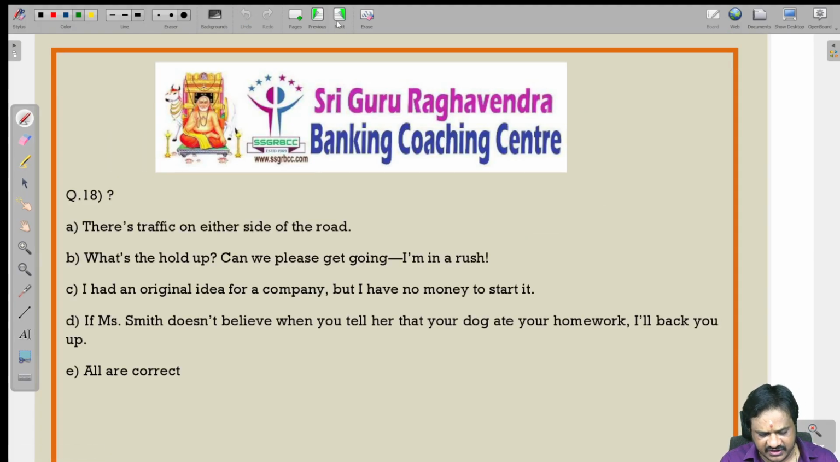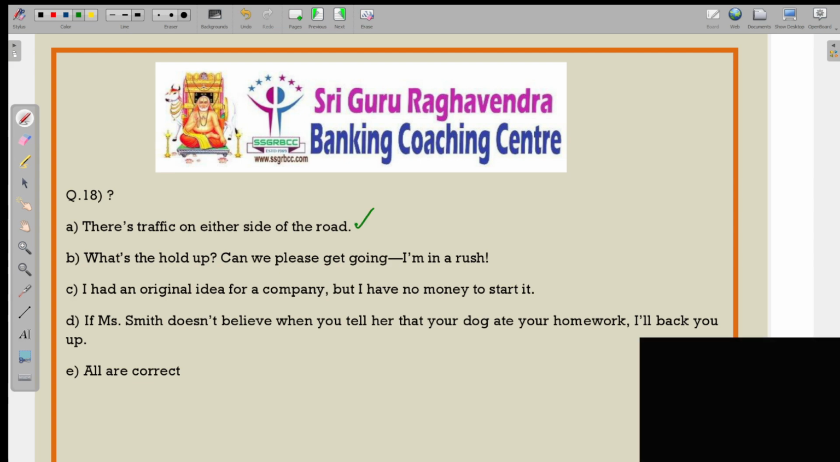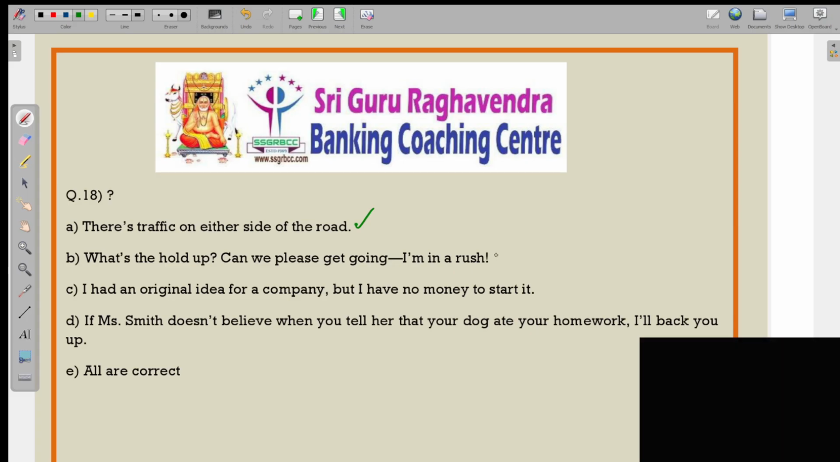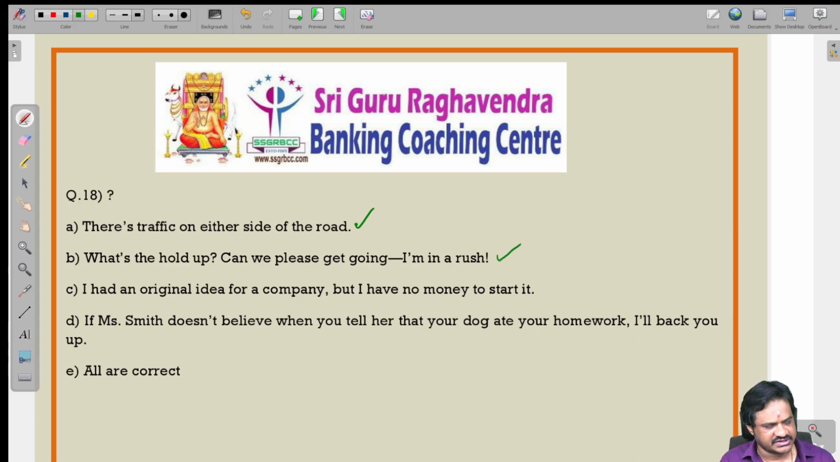There is a traffic on either side of the road. So here there is no error. What's the hold up? Can we please get going? I am in a rush. So here also there is no error itself, no error. I had an original idea for the company, but I have no money to start it. So here also there is no error.